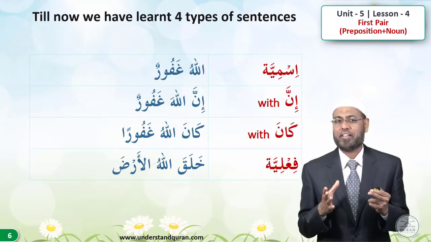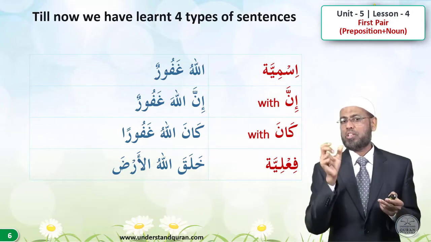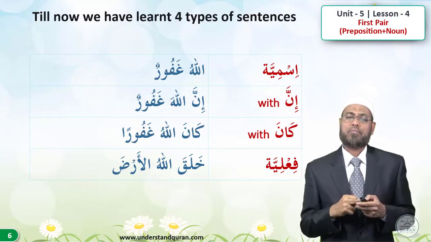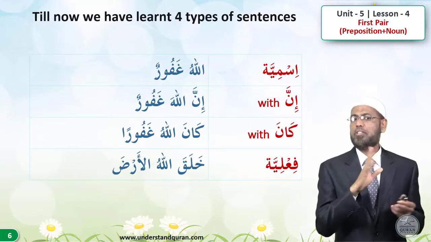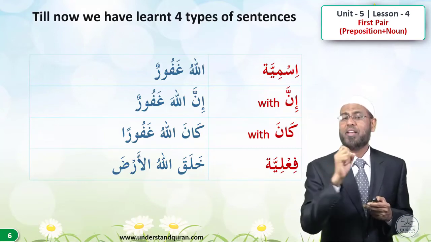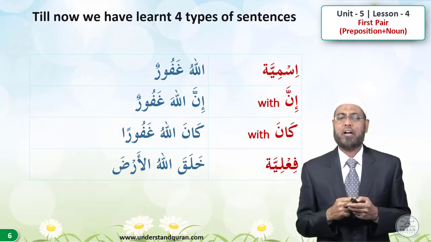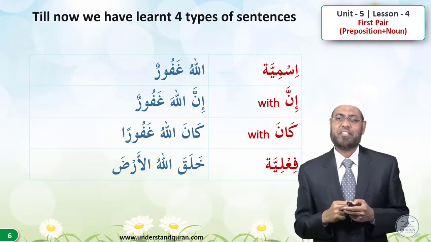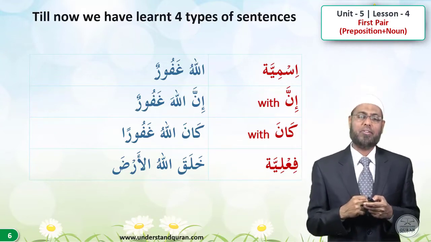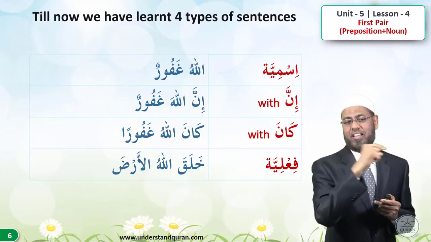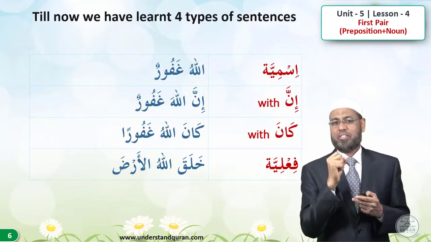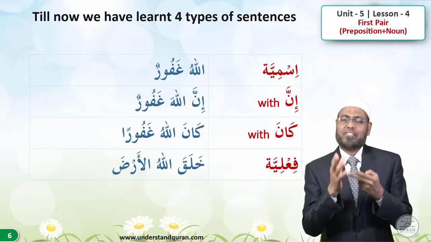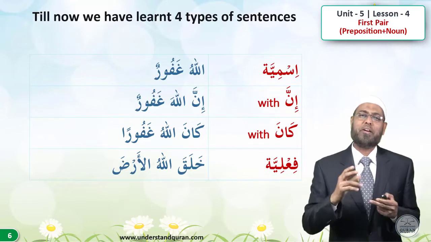Okay, and remember the technique of practice. Whenever we use inna or kana or a verb, we will put the two words together and say it like, instead of saying inna Allah ghafurun, no, we'll say inna Allah ghafurun. Similarly, we will not say kana Allahu ghafuran, no, kana Allahu ghafuran. Similarly, we will not say khalaqa Allahu al-arda, no, khalaqa Allahu al-arda. And when the noun comes, you will raise the finger like inna Allaha ghafurun. These are just fine things. If you make plus or minus, it's okay.